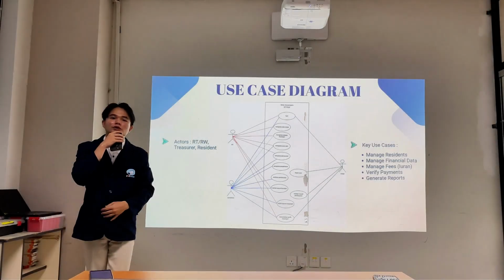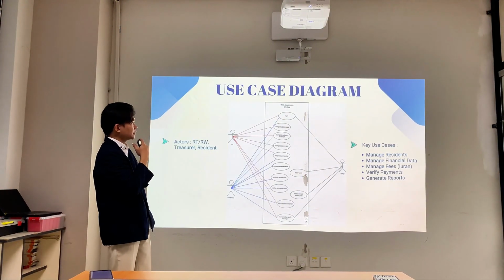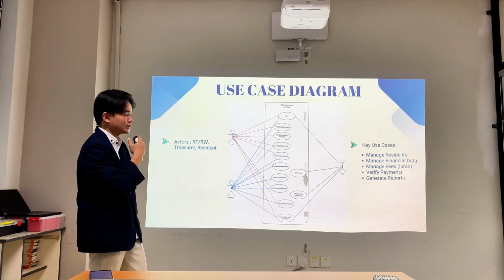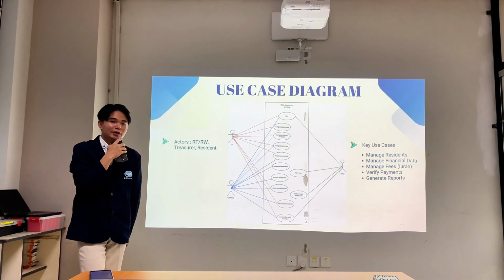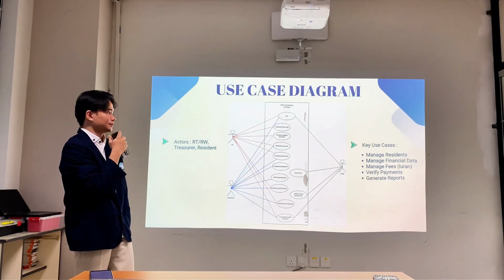Next is the use case diagram. The use case diagram shows the interaction of the users and the system. The three main actors are RT RW, treasurer, and the resident.